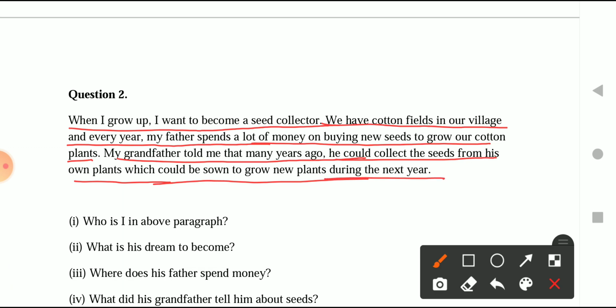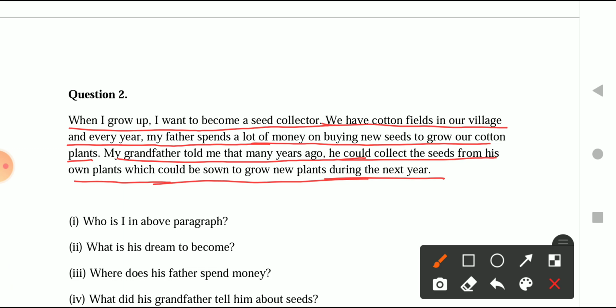Okay, so basically what is given here is that the person who is talking here is saying that when he grows up, he wants to become a seed collector. And the reason why he wants to become a seed collector is that he has seen his father spending a lot of money on buying the seeds so that he could grow the cotton in his farm. Okay, he's basically a cotton farmer.